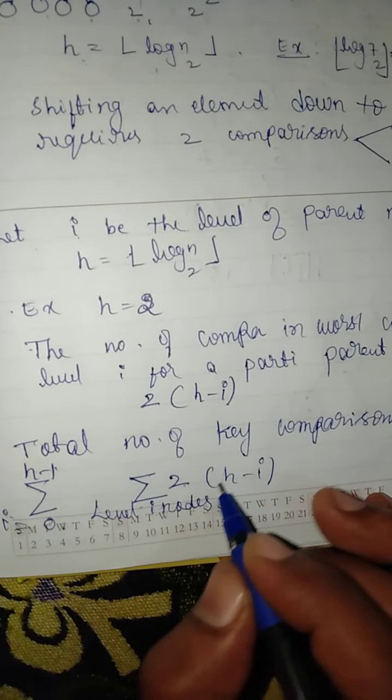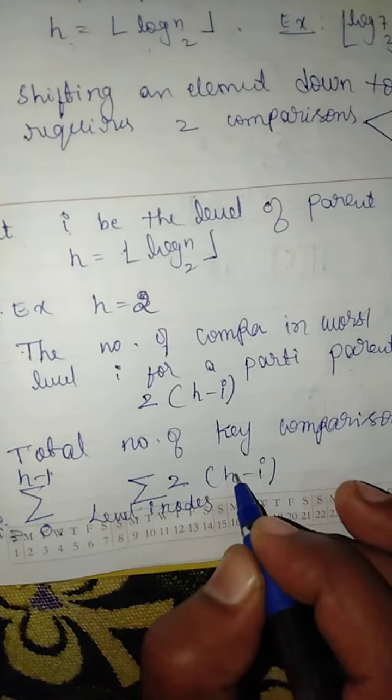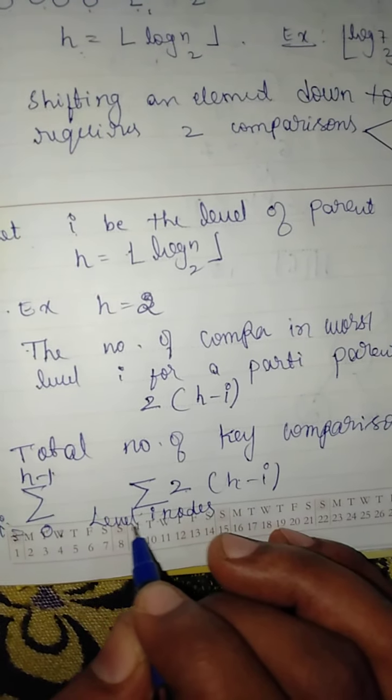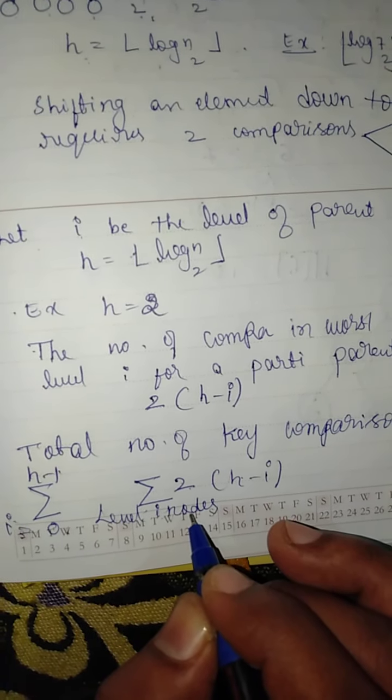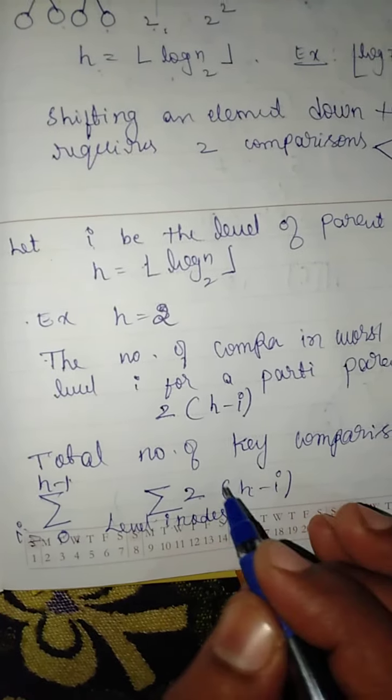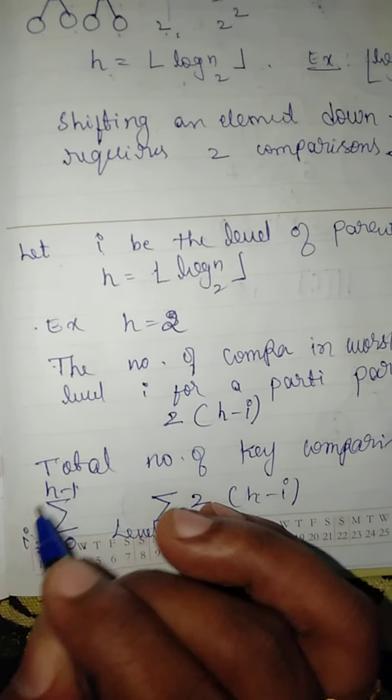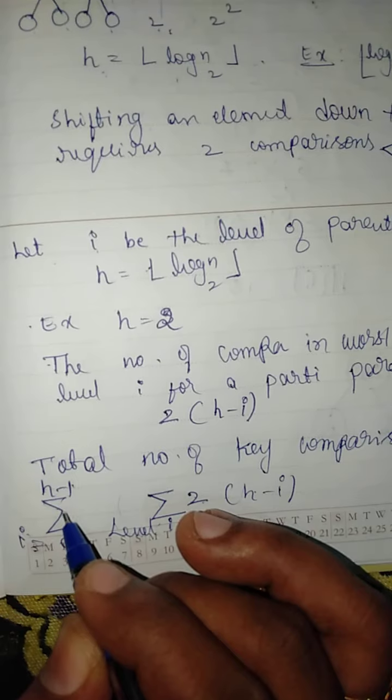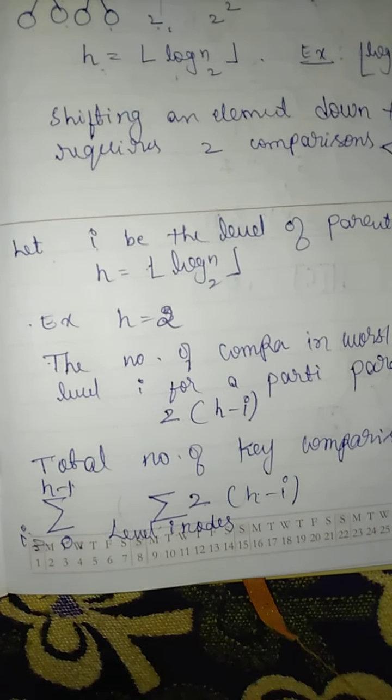So 2 into (h minus i) for one node, and how many nodes are there? Level i nodes. This has to be summed up over all the levels except the bottom level, hence i is equal to 0 to h minus 1. Now we shall simplify this.